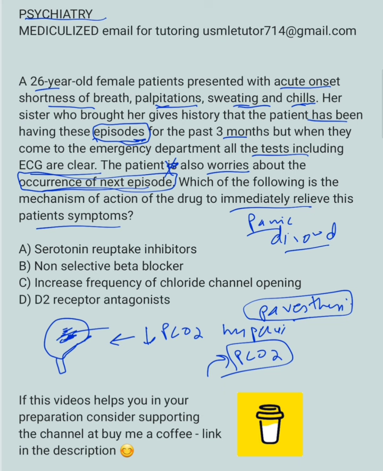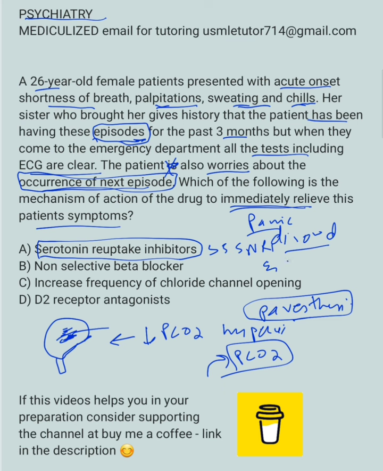So let's see which drug is going to be used here to immediately relieve this patient's symptoms. Remember, now there are active symptoms, so you need to give a benzodiazepine. Let's see which of the following would be the mechanism for benzodiazepine. First, they said serotonin reuptake inhibitors. Remember, SSRIs and SNRIs, right?